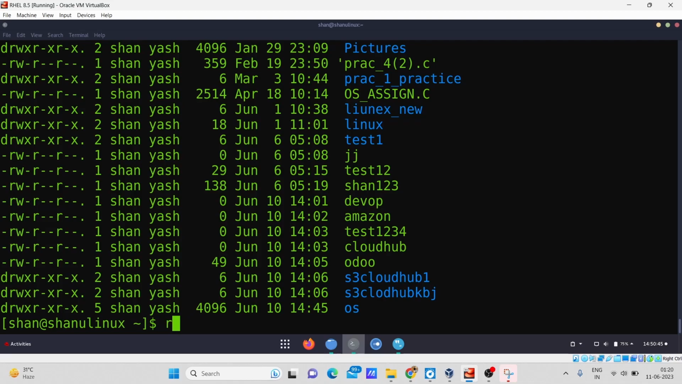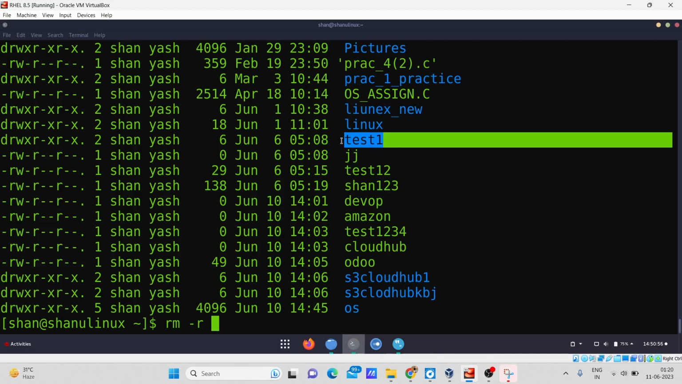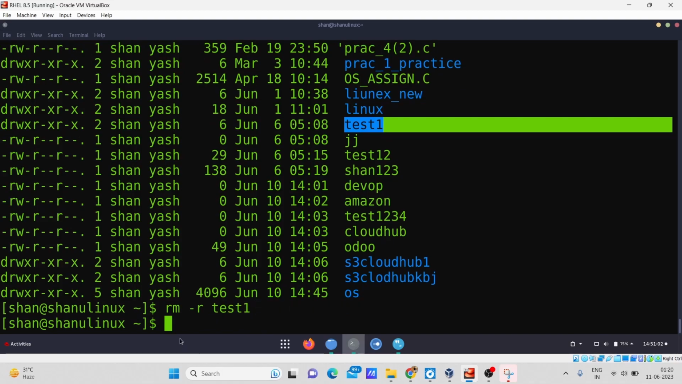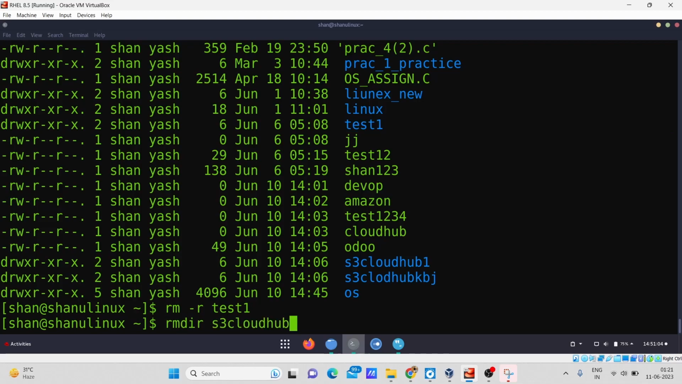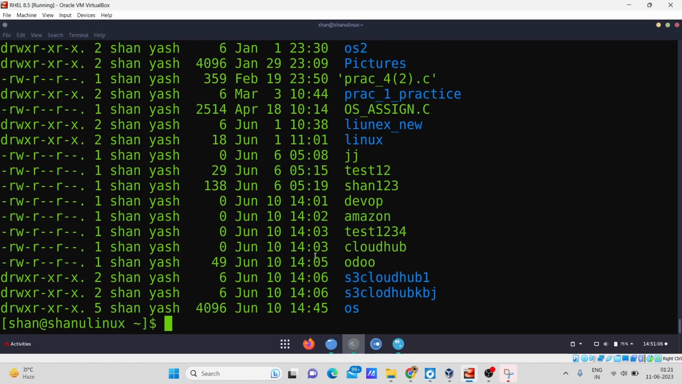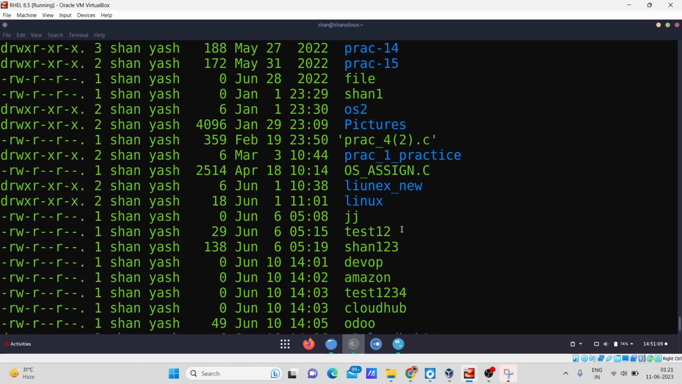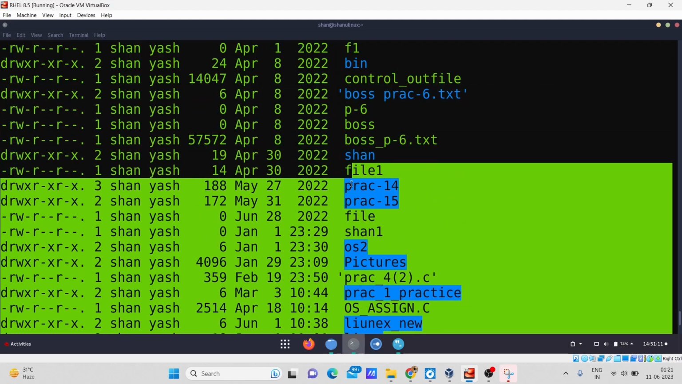You can also use the rm minus r command to remove the content of a particular file. For example, I want to delete this. Okay, this is not it. I want to delete the directory and the content. So for example, test1. Yeah, you can see this command is also working. So if I try the list command to see whether it is deleted or not, you can see it is deleted from my directory.